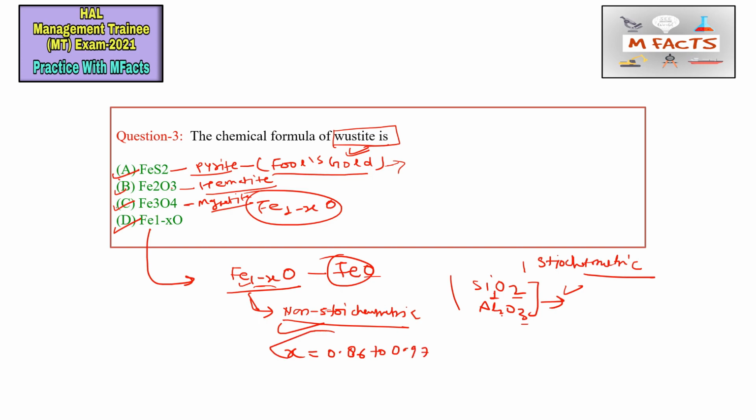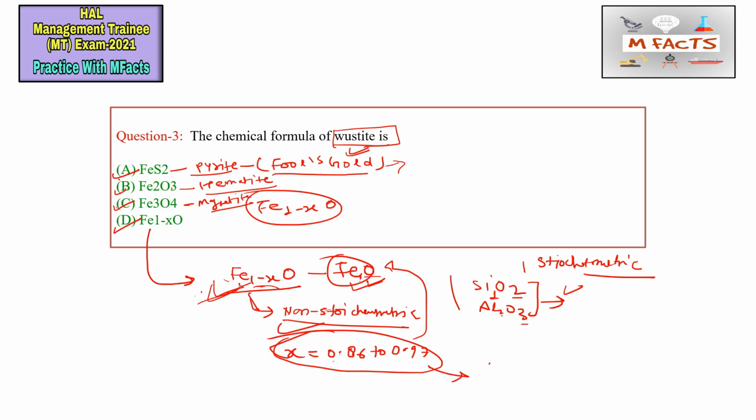Okay, so sometimes if they give the value of this 1 minus X, we will be able to know that this is only Wustite also. So this FeO is a non-stoichiometric compound, and this is not one value. This X value is 0.86 to 0.97, so this will come to near about 0.14 or something. So from here we can calculate the value of this FeO exactly.